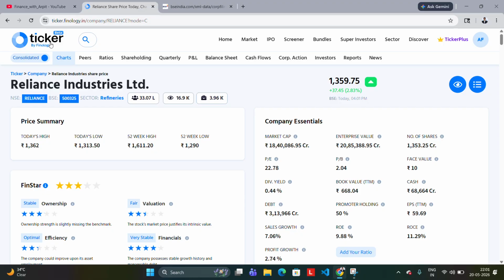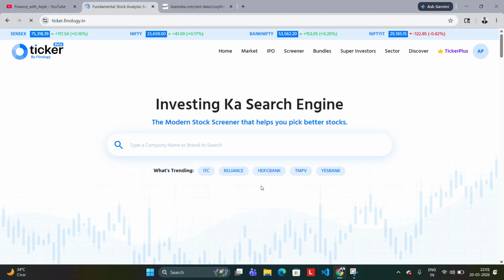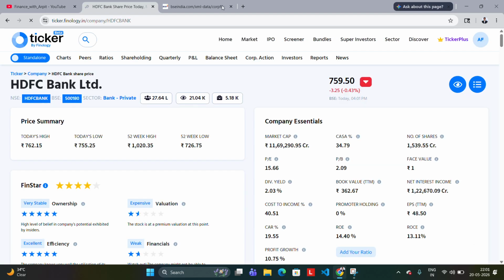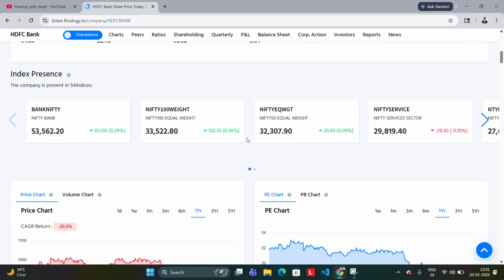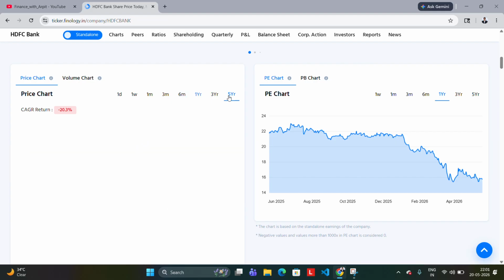Let's analyze one more stock, one more famous stock, let's say HDFC Bank, because it is in the news for many days, as you all may know that one of the chairmen just resigned, and that's why the share has been... Let me first show you. It has fallen by a huge, huge amount.